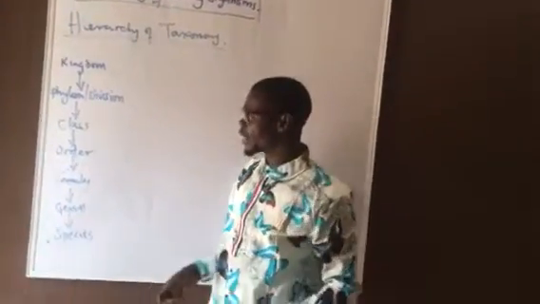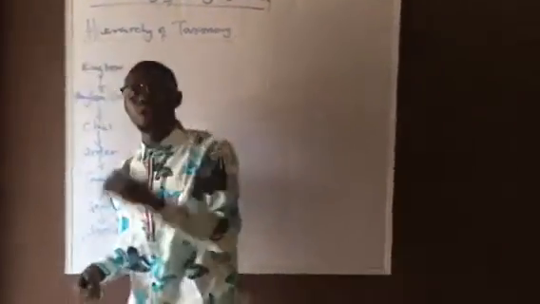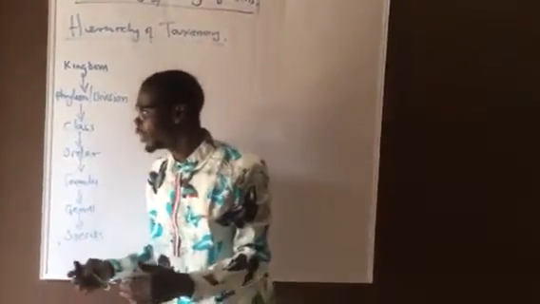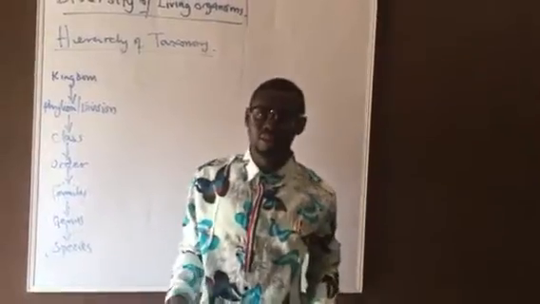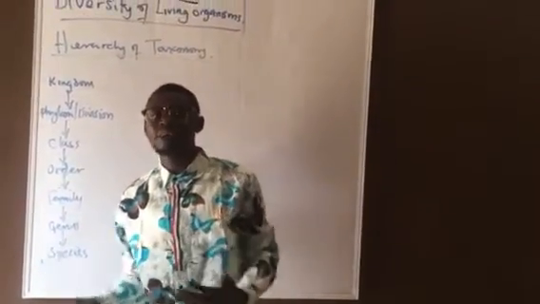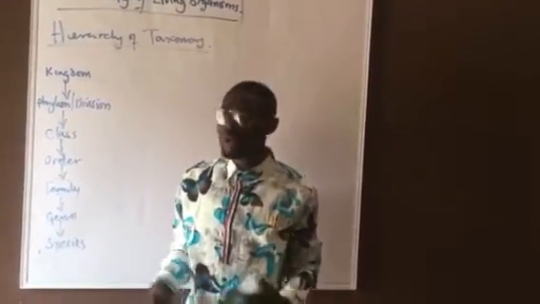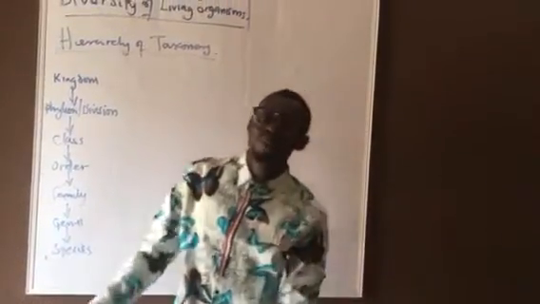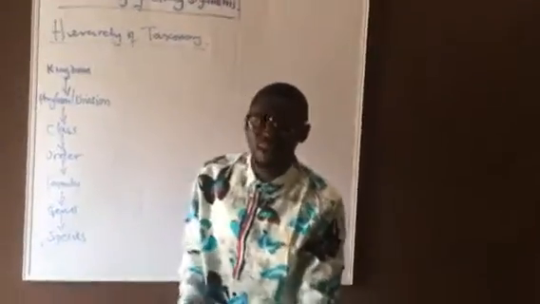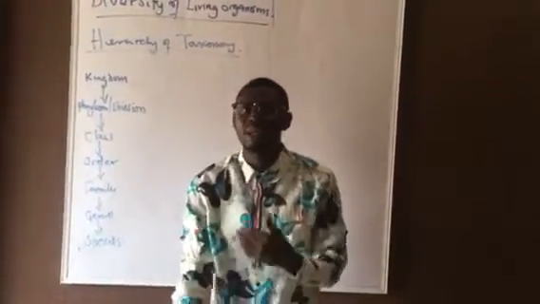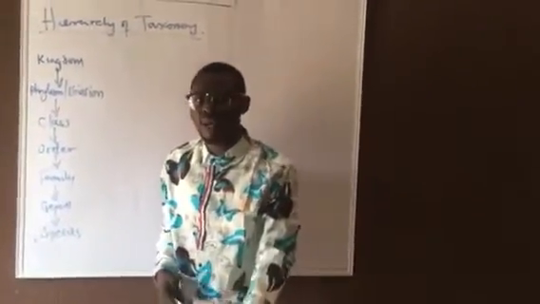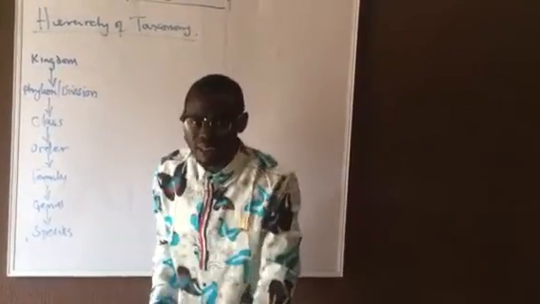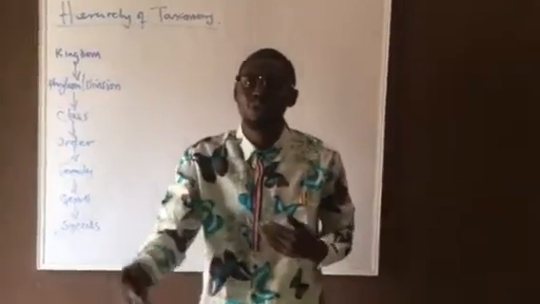And when we talk about hierarchy, it is from the highest to the lowest, or from the lowest to the highest. For example, in an organization, in a school, in a university, or in a secondary school. For example, in a private secondary school, you have the proprietor. That is the highest rank. Then we have the principal. That is the next rank. Then we have the headmaster or the HOD. That's the next rank. After the HOD, we have the teachers. After the teachers, we have the class rep or the school representative.